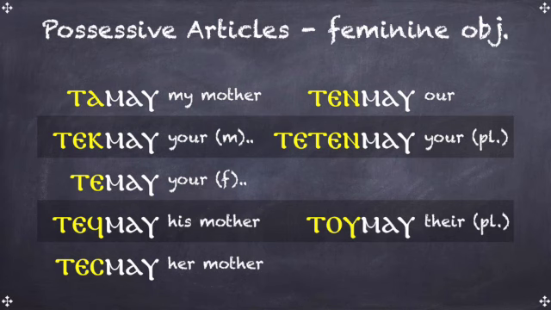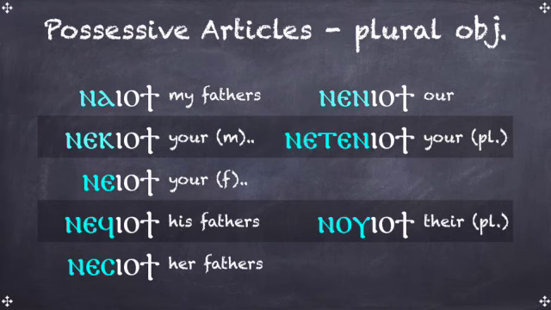Okay. If the object being possessed is plural, for example fathers, then all the prefixes now have to begin with an N sound. So Na Yoti is my fathers, Nek Yoti is your fathers if I'm talking to a he.